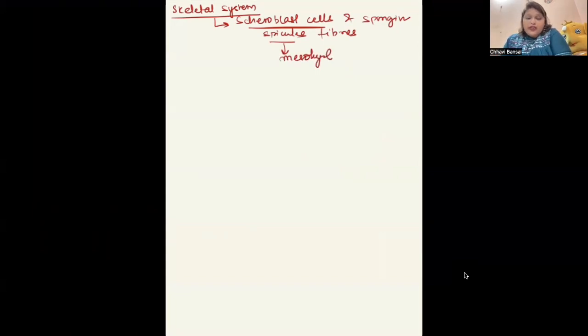Now, these spicules can be of different types. These spicules can be calcareous, means made up of calcium carbonate, or siliceous. And there are skeletal systems which might have the spongin fibers, and there are skeletal systems that do not have the spongin fibers. So these spicules are very important. Later, when we are doing the classification of Porifera, we'll see how these spicules are used in classification also.